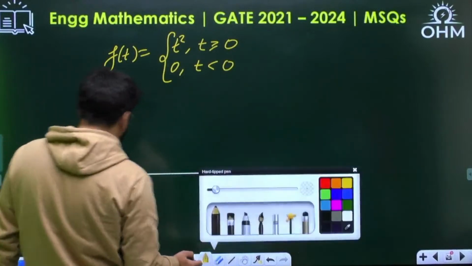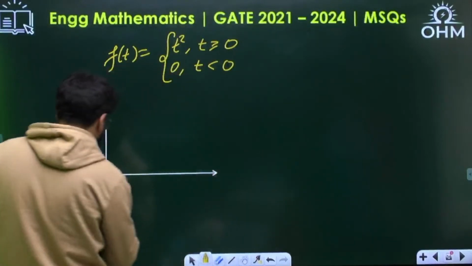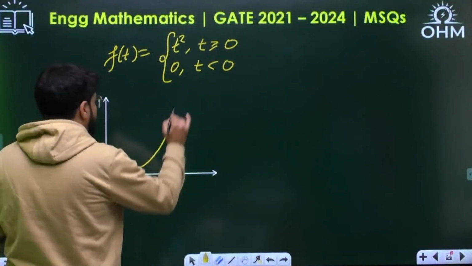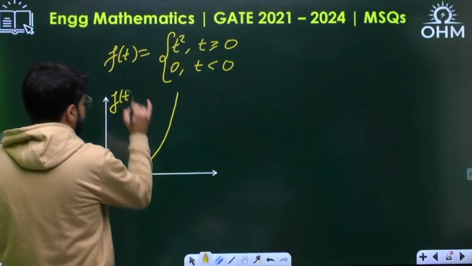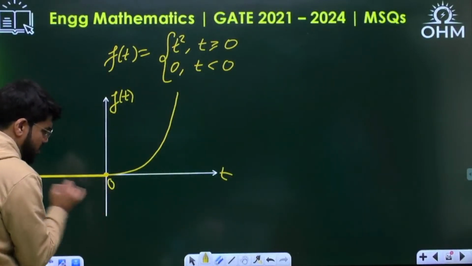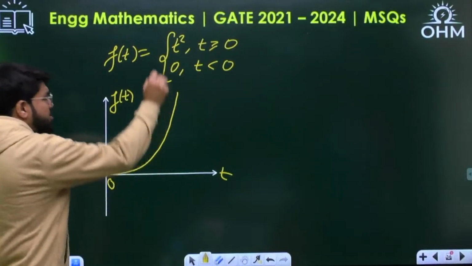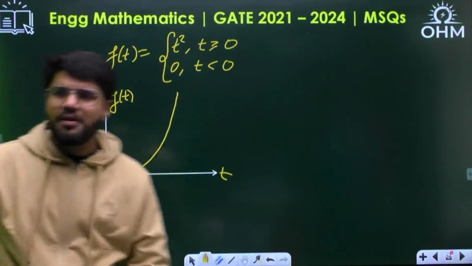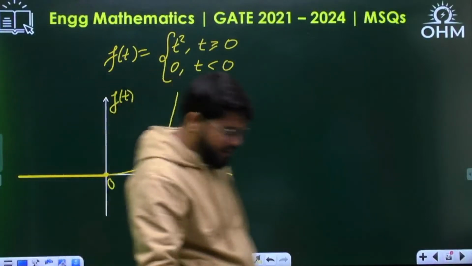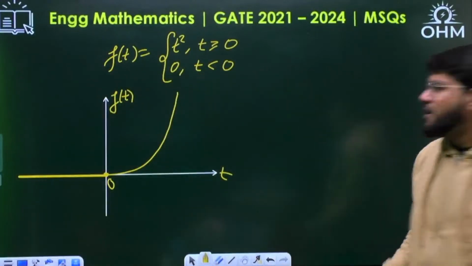Okay, but for t greater than 0, the function is t square, a parabolic curve. This is what the function f(t) is. Do you have any sharp point here? No, it clearly looks like a smooth variation. There is no edge point here. Okay, so now the options.